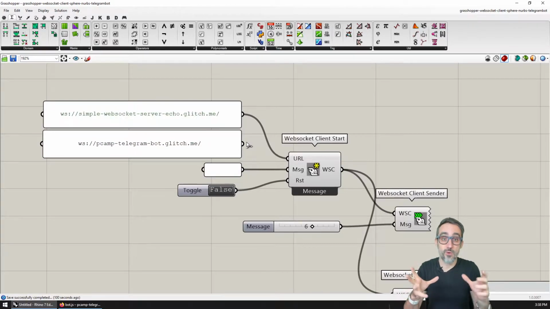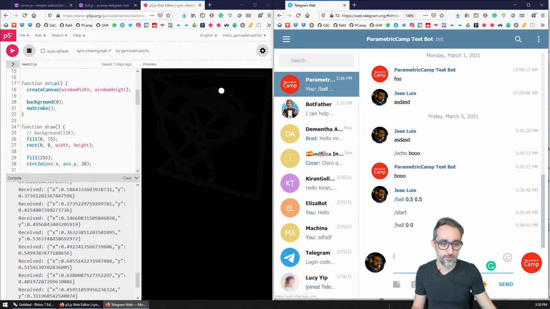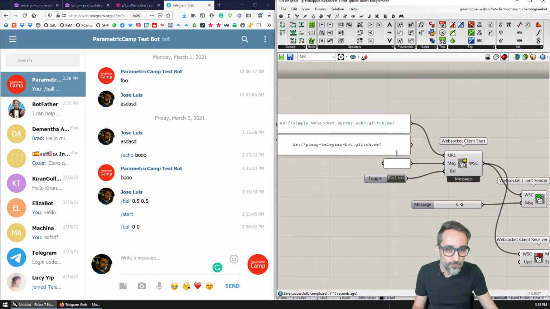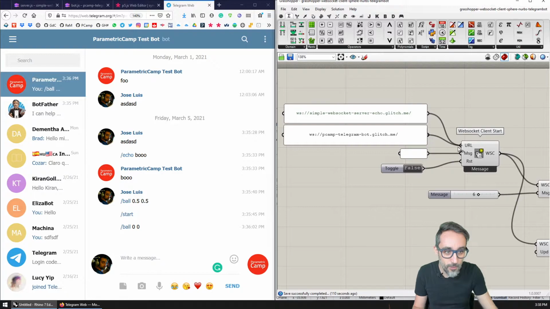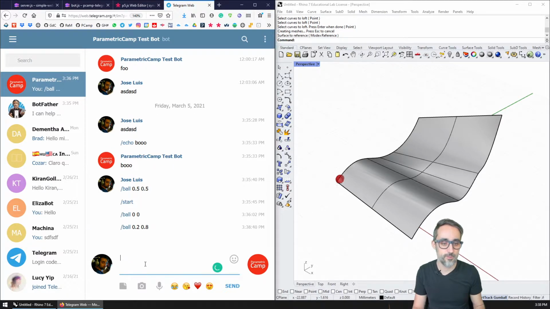So just like we were typing the coordinates to move this object around. So for example, oh, well, this is not connected right now. Sorry. So just like we were using that to connect to that one, if we connect to the Telegram bot server with the example that you saw in the previous Grasshopper videos, then it becomes very easy to say, well, let me just tell the bot that it needs to go to 0.2 and 0.8.